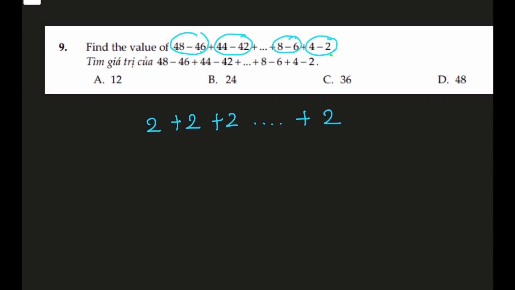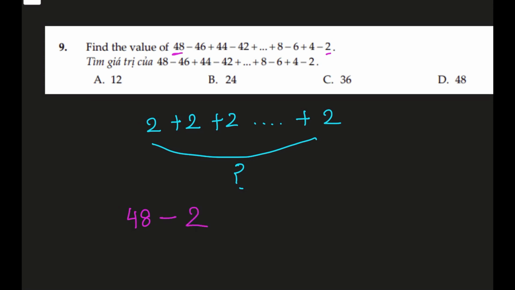Now don't go physically counting how many 2s there are till 48. We have to work it out with logic and reasoning, so that even if they give a difficult number or a difficult question, we can still work it out. Now again, we used this method in the previous question, and we'll do it again. We started with 48, we deducted 2 every time we went to the next term, and we reached a 2.